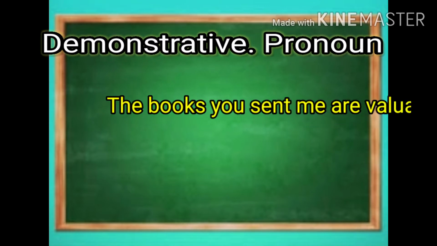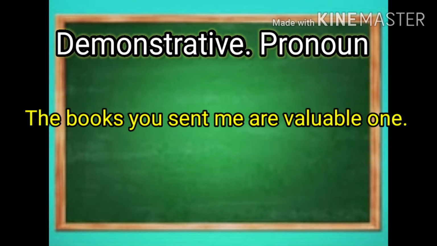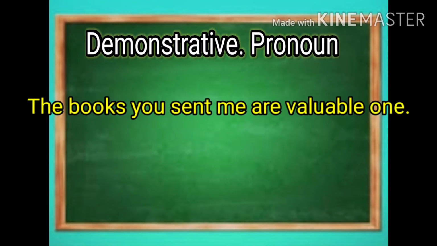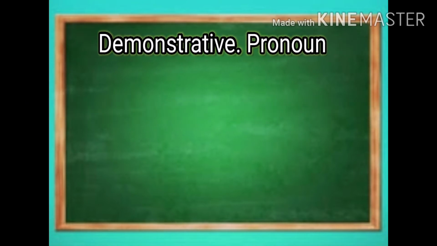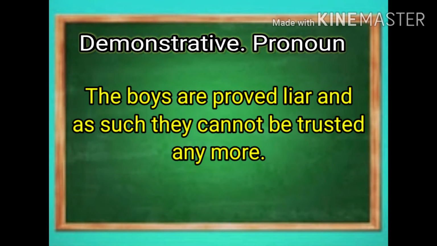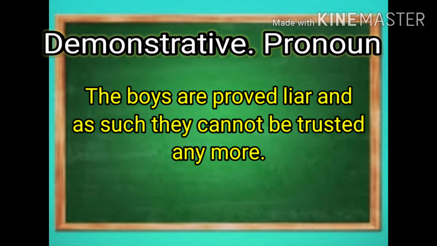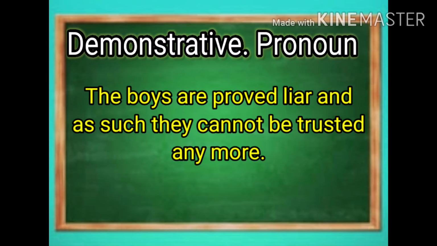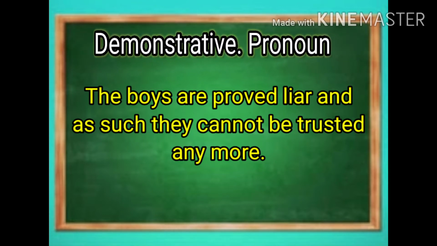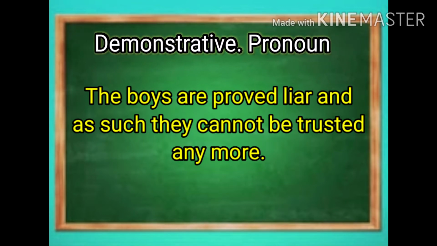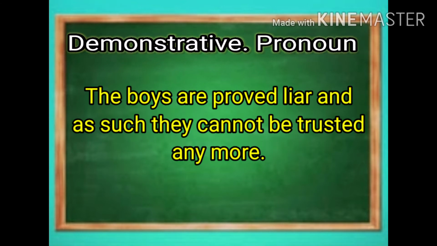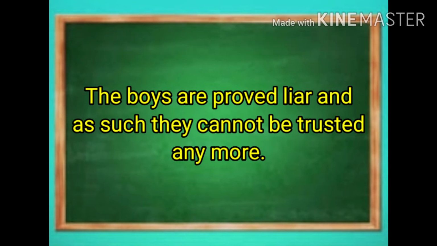For example, the books that you sent me are valuable ones. When such is used after a noun, it is considered a demonstrative pronoun. Example, the boys are proved liars and as such they cannot be trusted anymore.